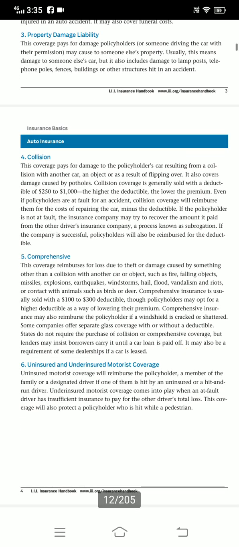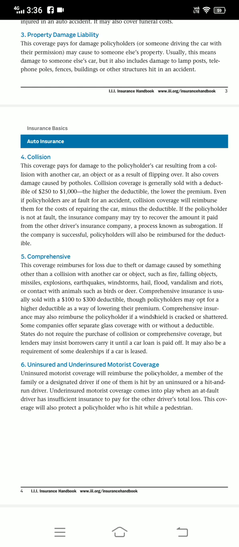Uninsured and underinsured motorist coverage. Uninsured motorist coverage reimburses the policyholder, members of the family, and designated drivers if one of them is hit by an uninsured or hit-and-run driver.